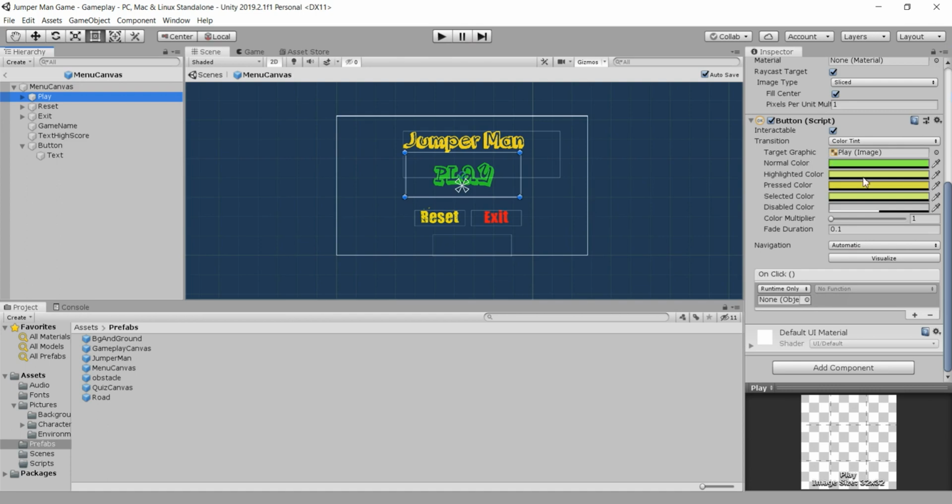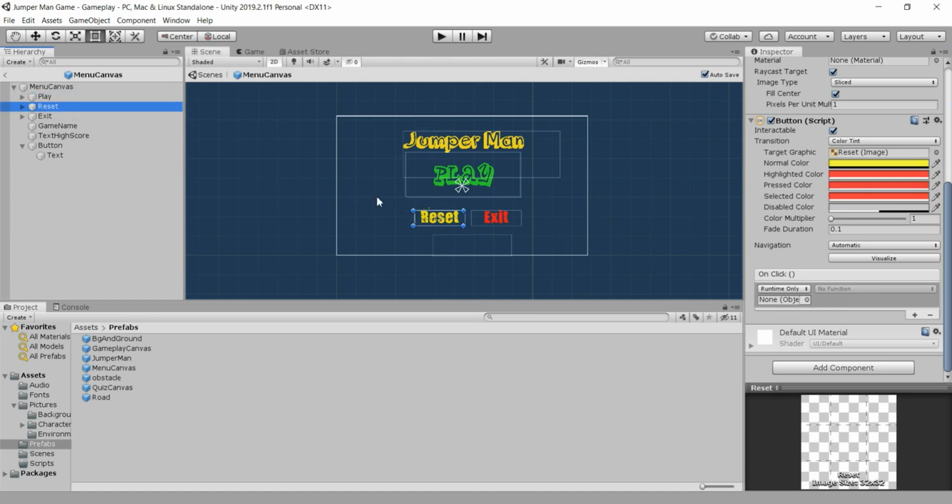We also see that we optimized our button a little bit to have a normal color, highlighted color, pressed color, and so on and so forth. You probably know what this means. So for example, pressed color is the color when we press that button, selected color when we just select that button, and so on. Okay, that is our play button.